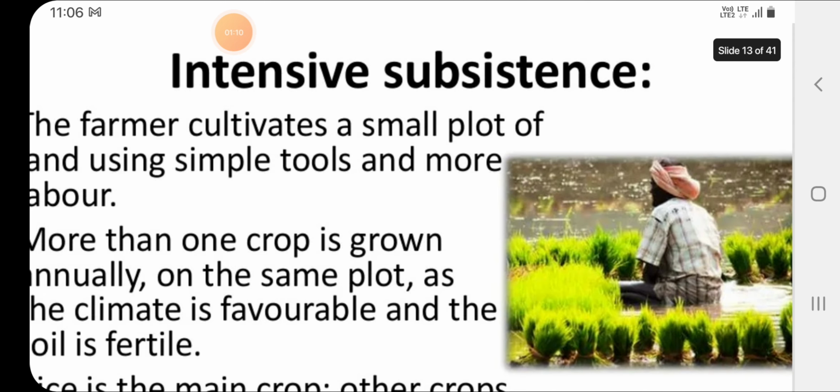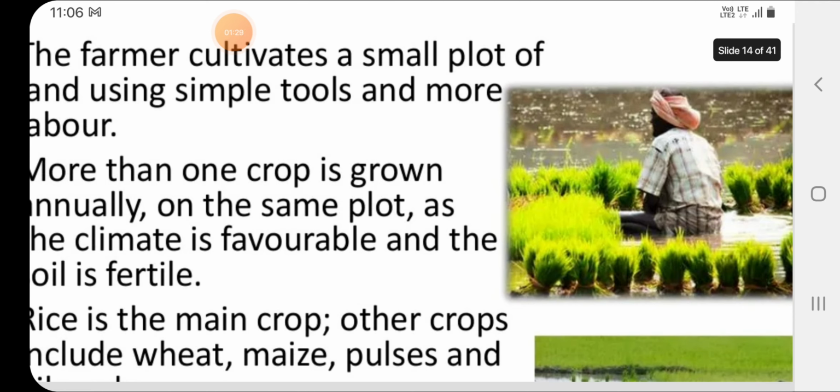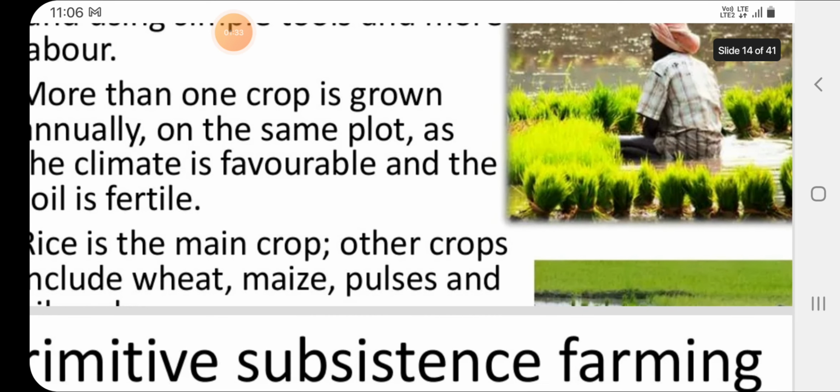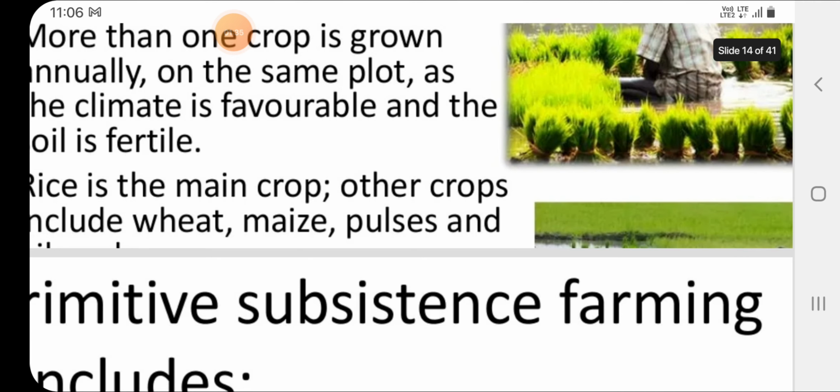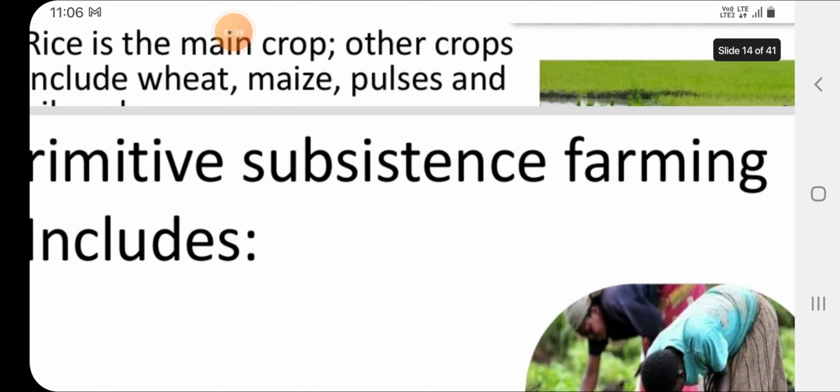Then intensive subsistence. The farmer cultivates a small plot of land using simple tools and more labor. Even family members are engaged in work. More than one crop is grown on the same plot. The climate is favorable and the soil is fertile. Rice is the main crop. Other important crops include wheat, maize, pulses and millet.